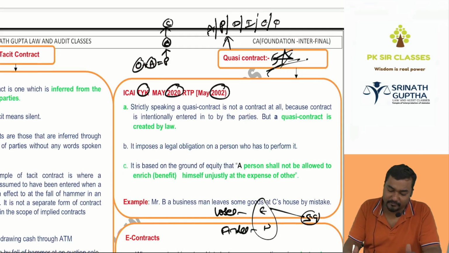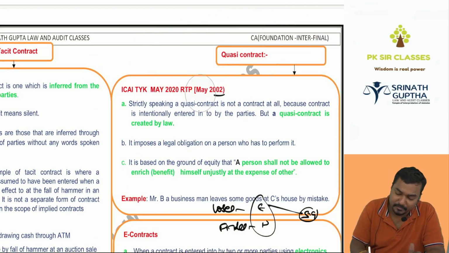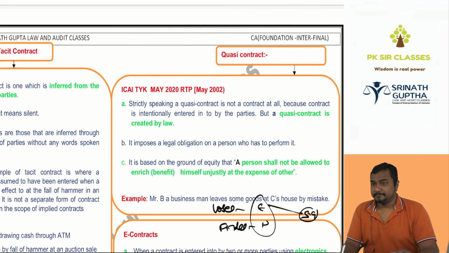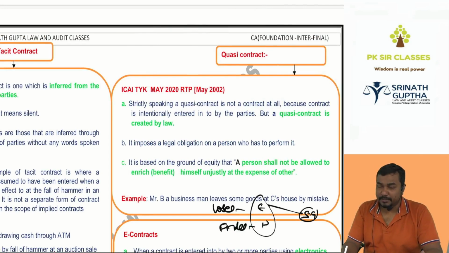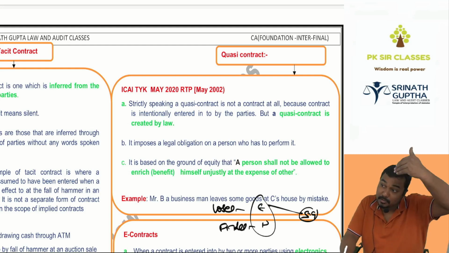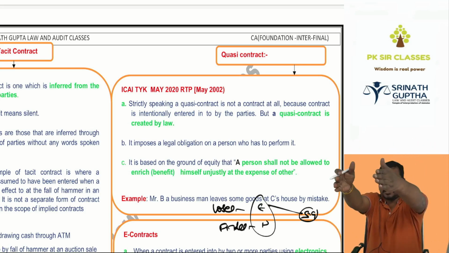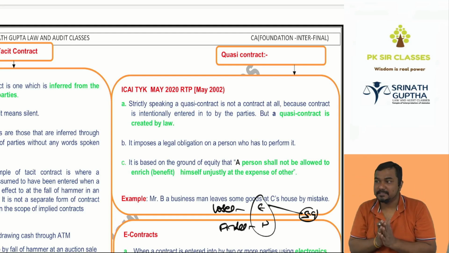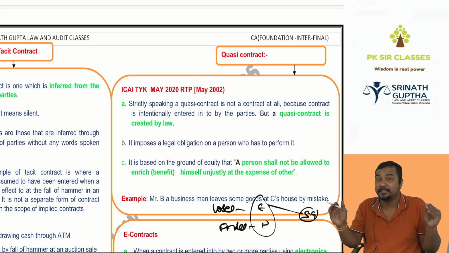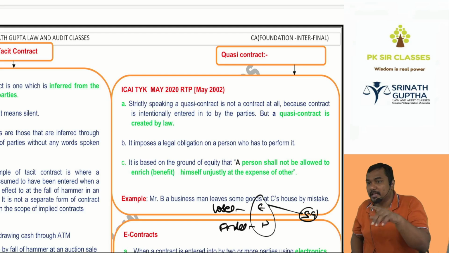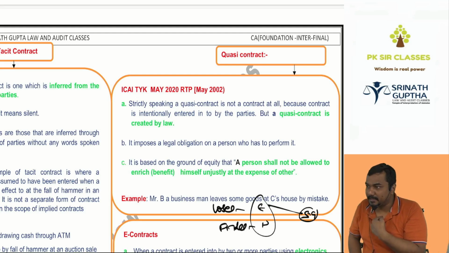Next, quasi contract. Very, very important from exam point of view. There will be one chapter on it, beta. It's a contract assumed, presumed, deemed, implied by law. Even if there is no offer, even if there is no acceptance, this contract is assumed by law because one should not enrich at the cost of the other party. This contract is based on the principle of equity. Everyone is equal in the eyes of the law. So if you're spending the money, you have to enjoy.